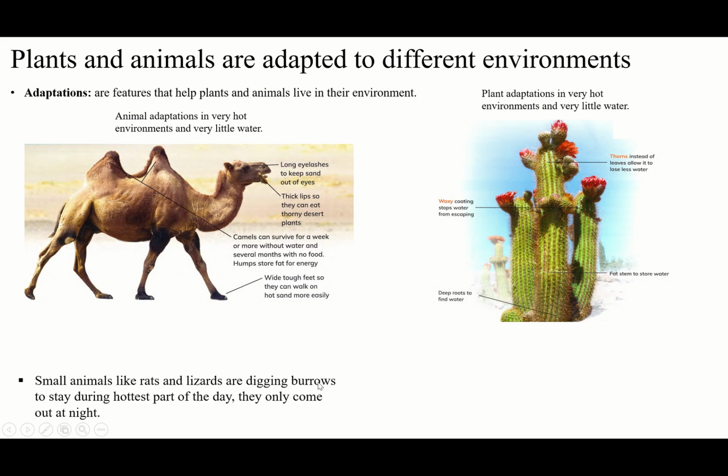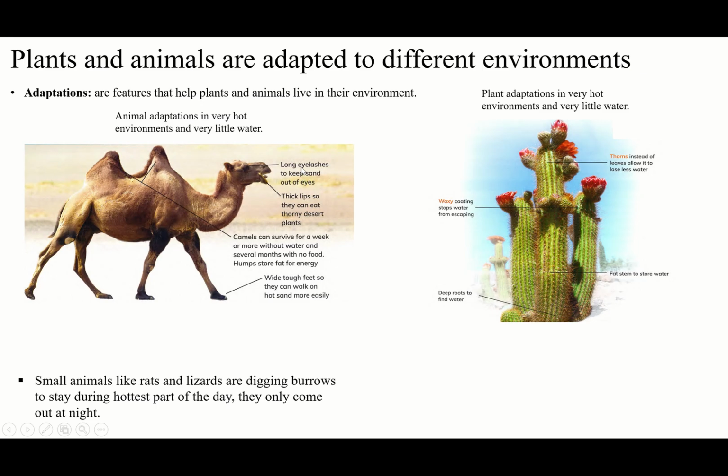This kind of adaptation, they adapt to the environment by digging their burrows and staying inside. And what about the big animals like the camel? Camels have long eyelashes to keep the sand out of their eyes. You know, the desert is full of dust and sand, it's all made of this. So the long eyelashes don't let the sand and the dust enter their eyes.